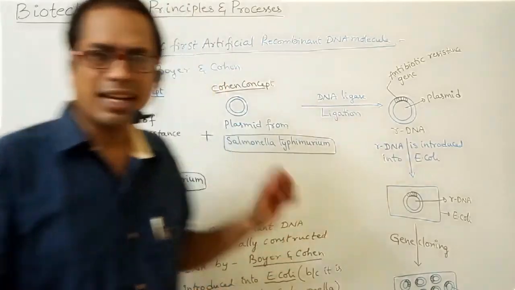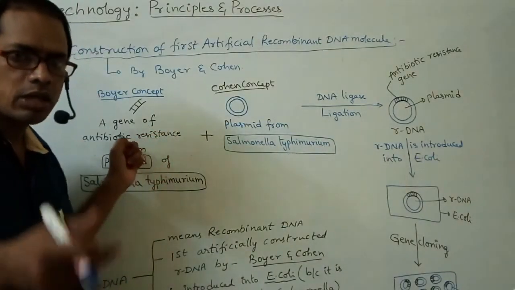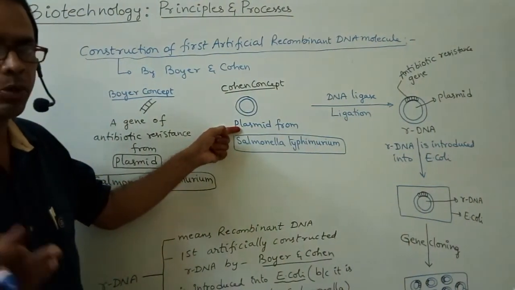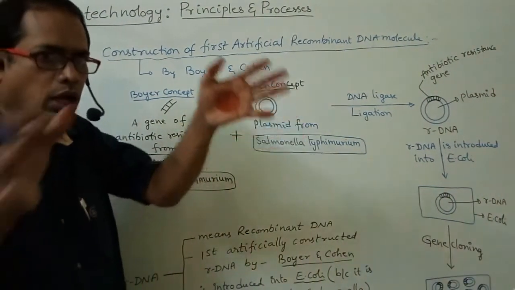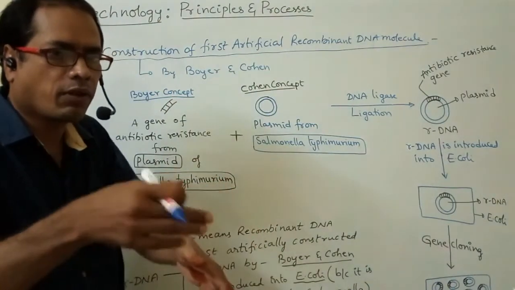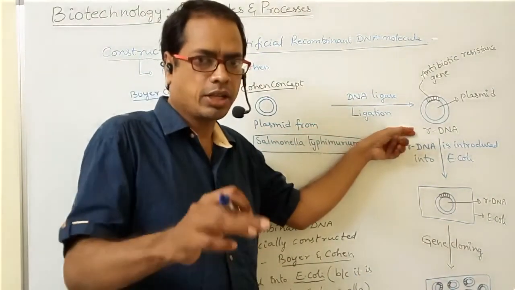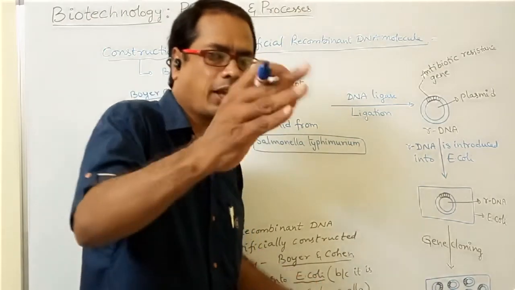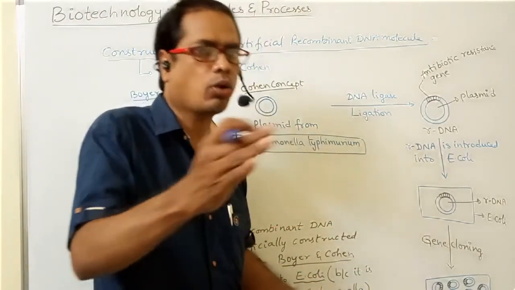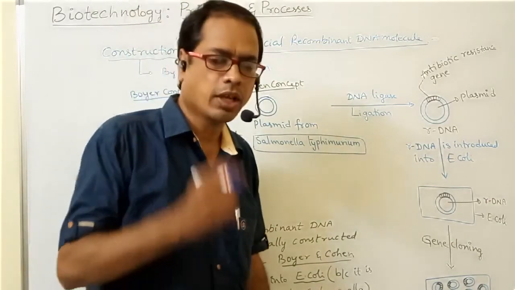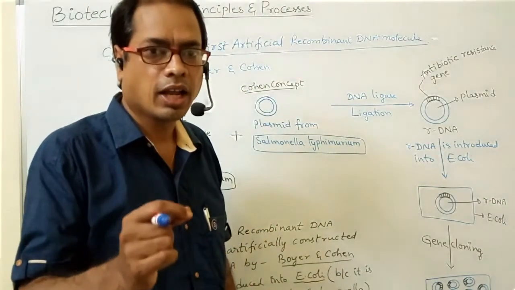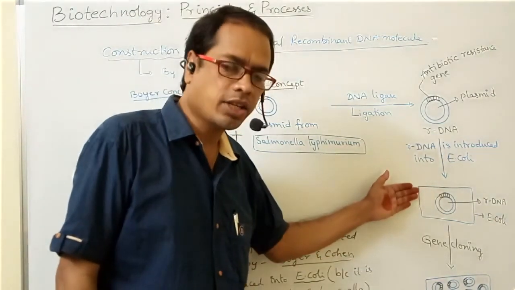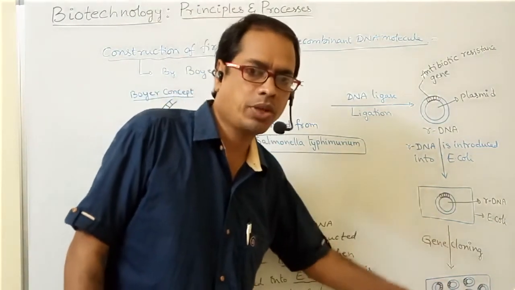So this antibiotic resistant gene is the concept of Boyer. Plasmid isolation is the concept of Cohen. Those two concepts together form rDNA. That is, the formation of rDNA was first artificially constructed by both Boyer and Cohen. Which enzyme is useful for ligation? DNA ligase. This rDNA is able to produce multiple copies of the gene.